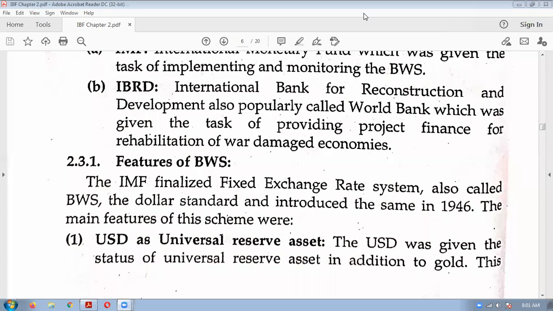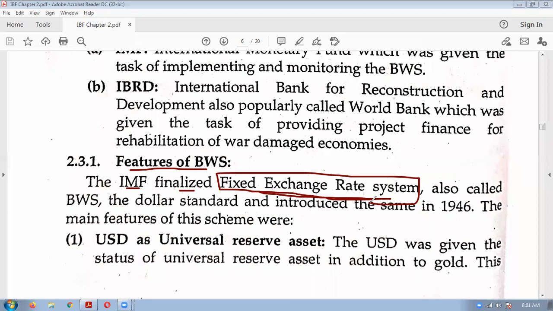We'll understand in brief what the features of the Bretton Woods Conference were. See, the IMF, International Monetary Fund, finalized the fixed exchange rate system. So in the Bretton Woods Conference, which system was finalized?